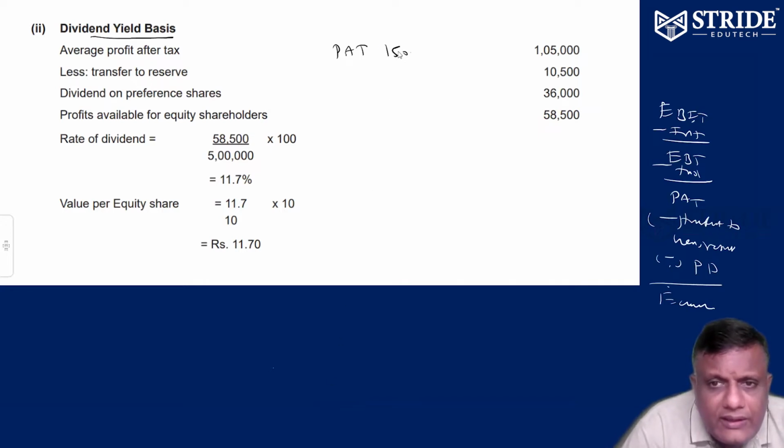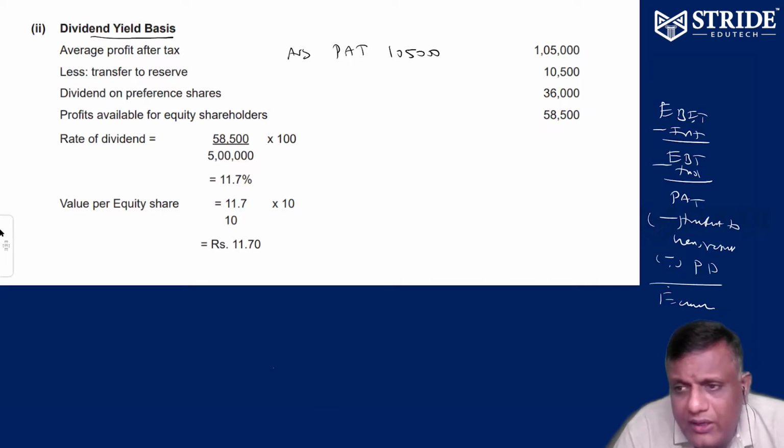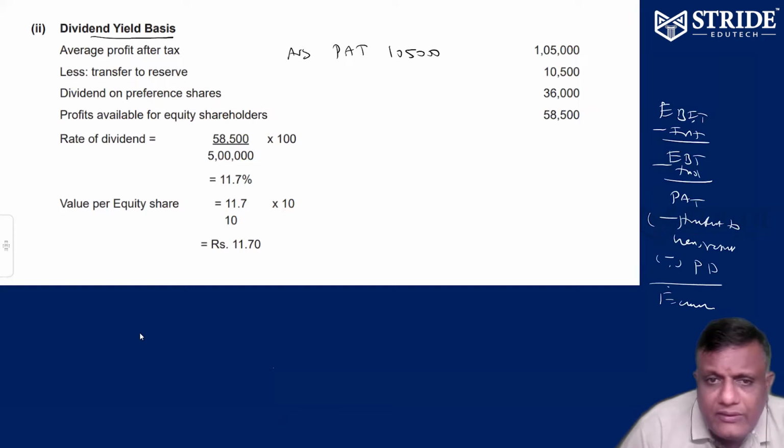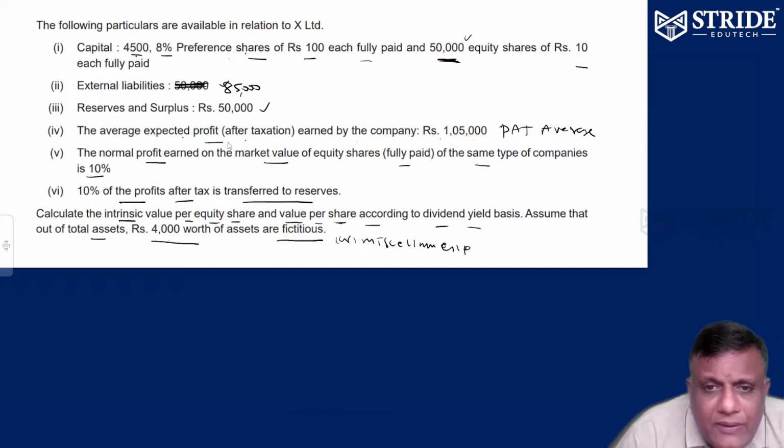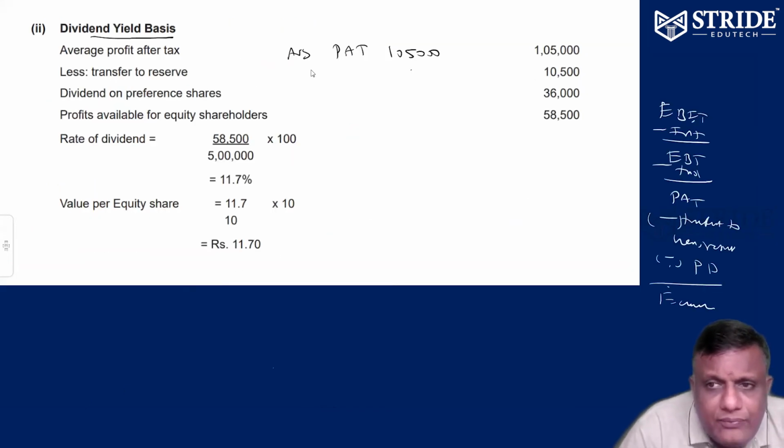This average PAT is already given, no need to worry about it. How to get PAT? EBT minus interest, minus tax gives PAT, minus amount transferred to reserve, minus preference dividend, gives the balance earnings for equity shares. That's my target. What is average PAT? 1,05,000. From the average PAT only, you have to transfer the amount to general reserve, and from here only you have to pay preference dividend.